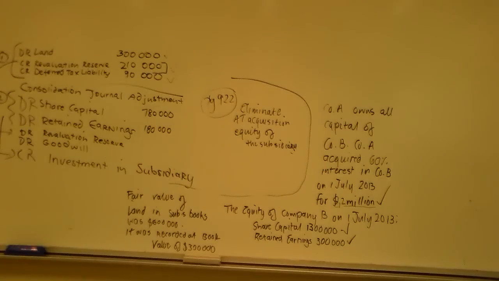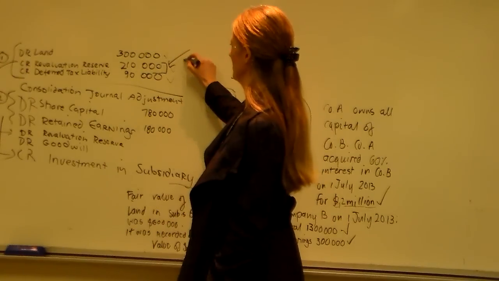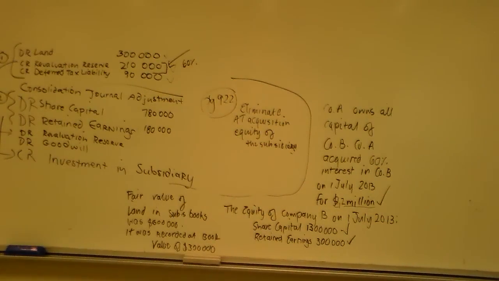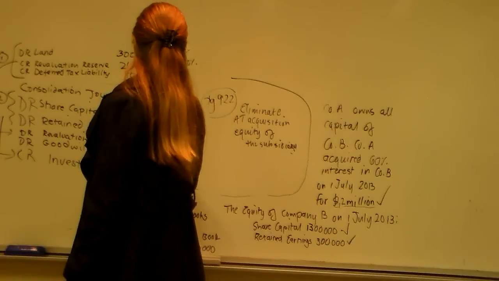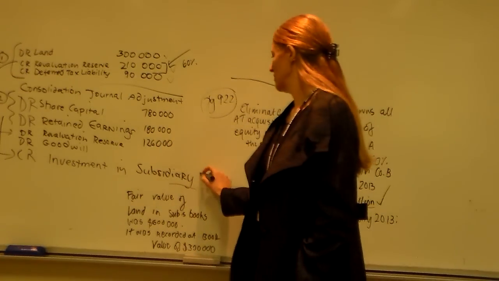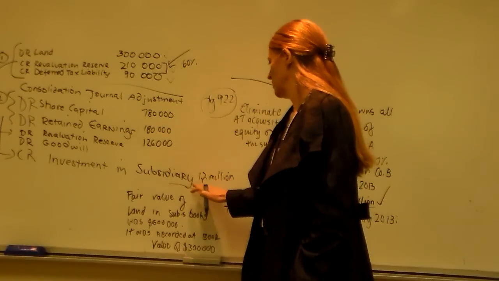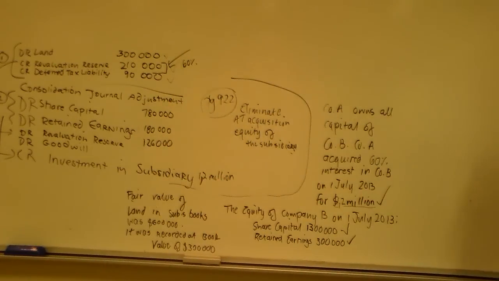Happy? Revaluation reserve will be 60% of 210, which is 126. Good. Our investment in subsidiary is going to be 1.2 million, and the goodwill is going to be the difference.